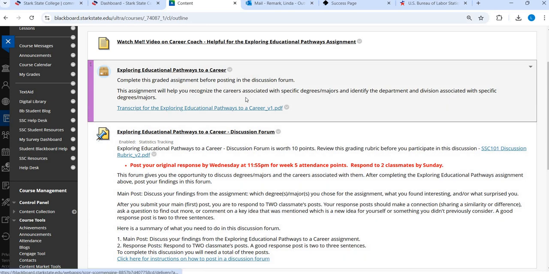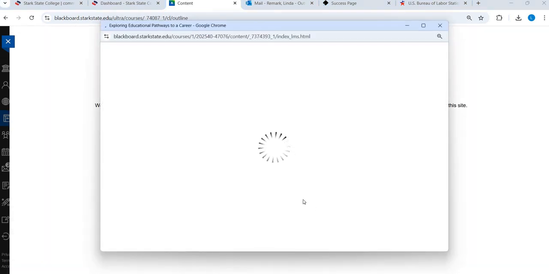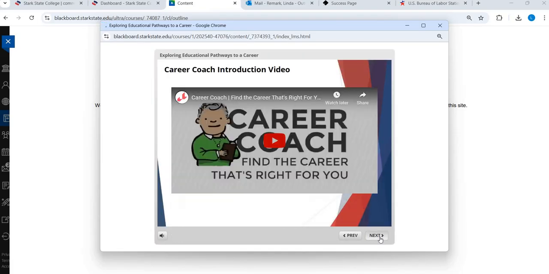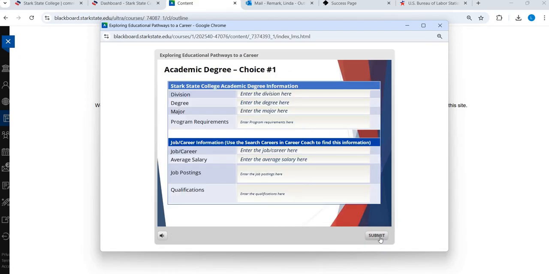So when you click on this, it's going to open up into its own window. You're going to click through it. I'm going to move kind of quick through it. You're welcome to spend some time in there, but I'm getting right down to the actual part of it. So you're going to fill out 2 slides. It says academic degree choice 1, and then there's going to be academic degree choice 2.